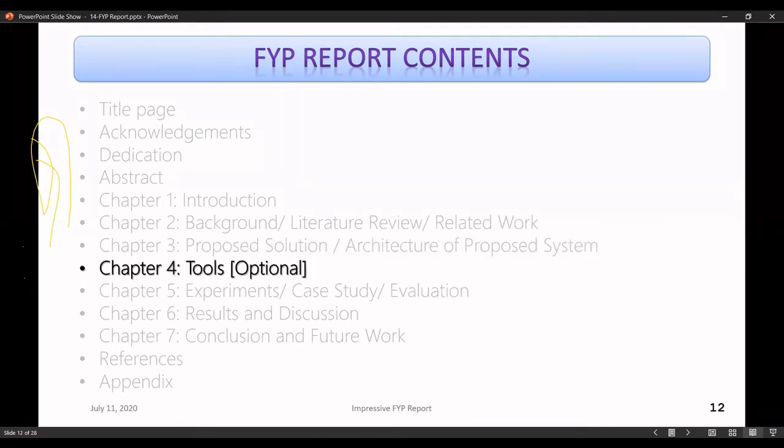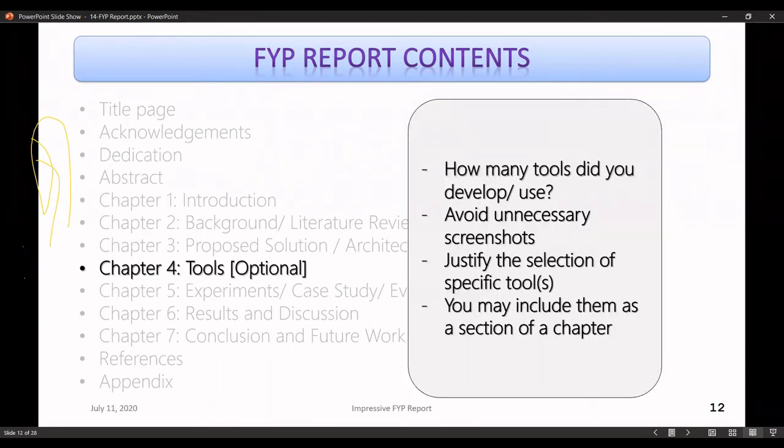Now, moving on to the next chapter, that is tools. And of course, I have made it very clear that this is an optional chapter. So I'll define why it is an optional chapter and why it can be included as a chapter as well, right? So first of all, you have to answer this question: how many tools did you basically develop or use?